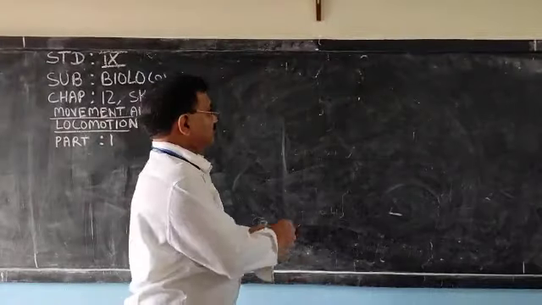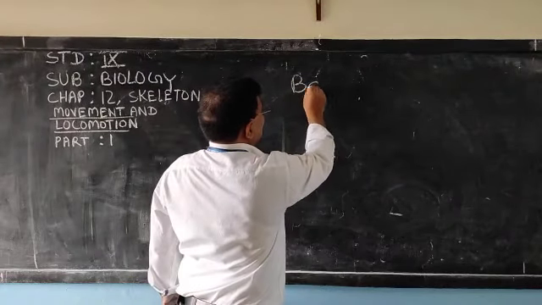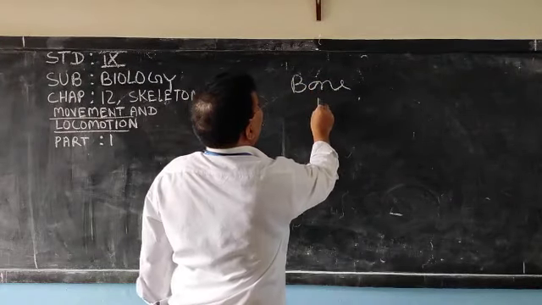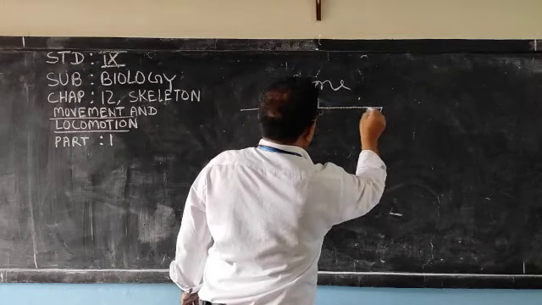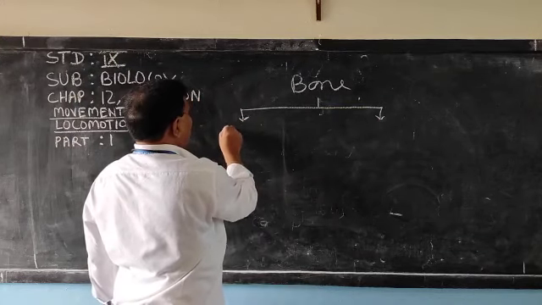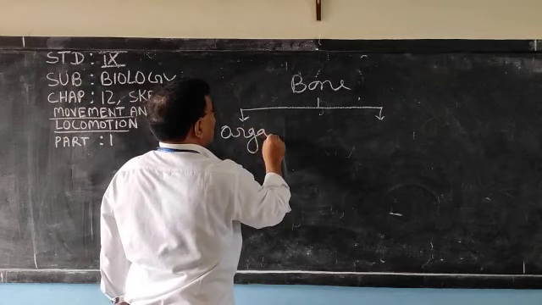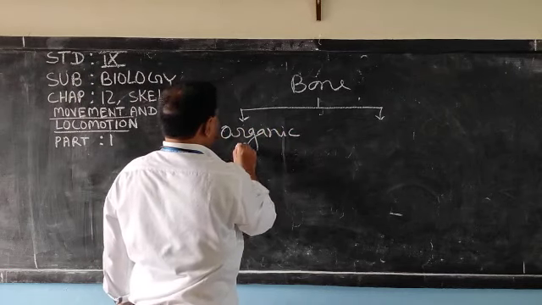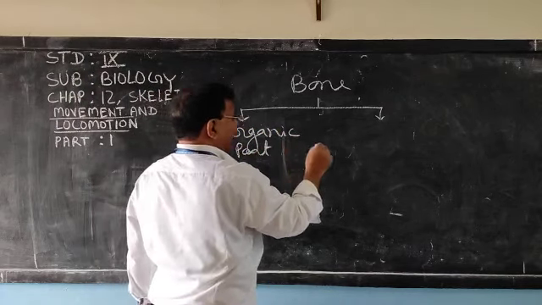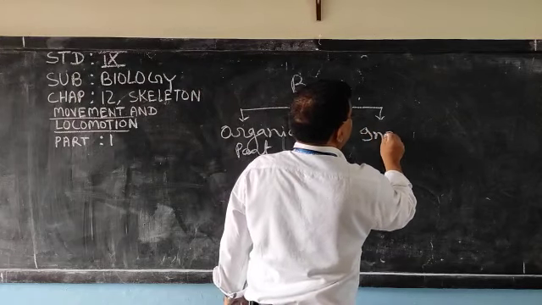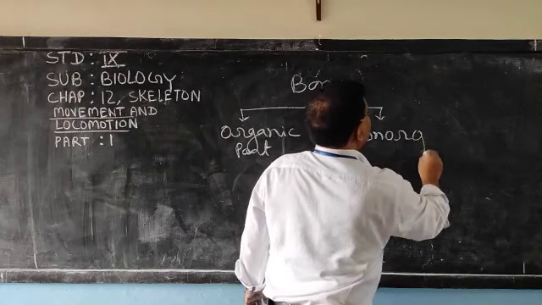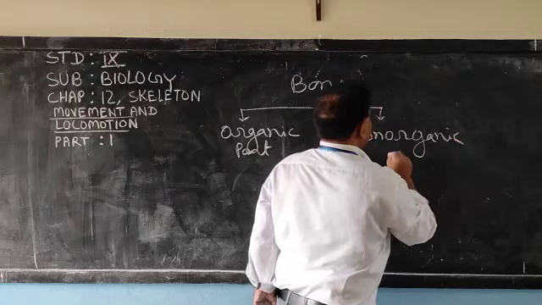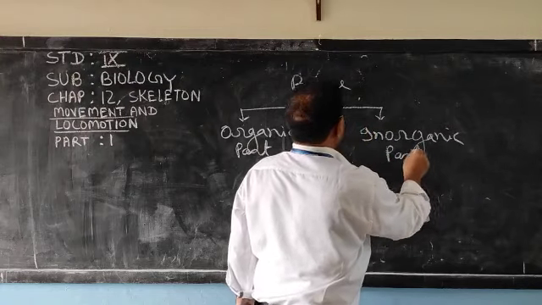Next, details of the bone. Bone is made up of two things: organic component or organic part, and inorganic part. Try to understand.